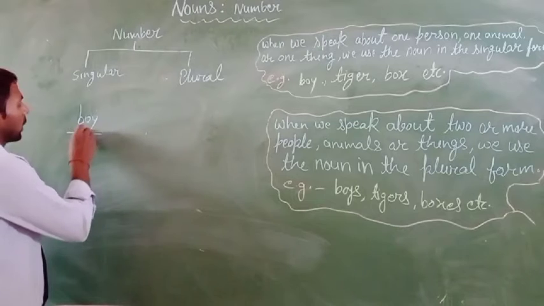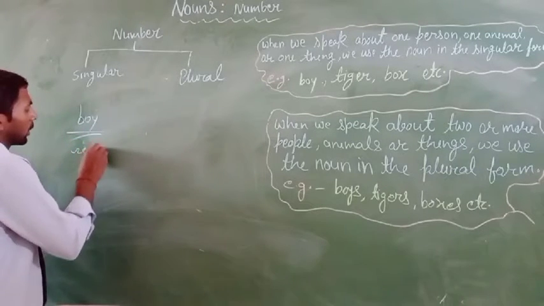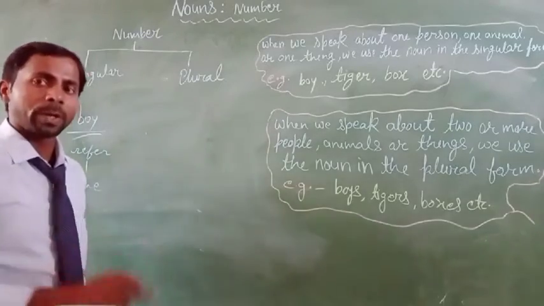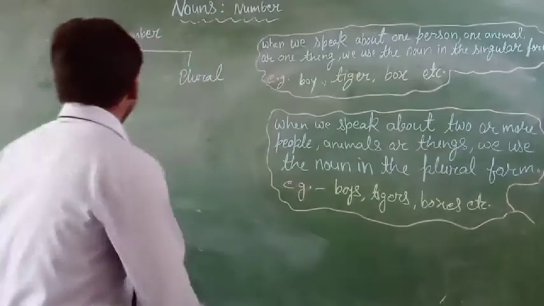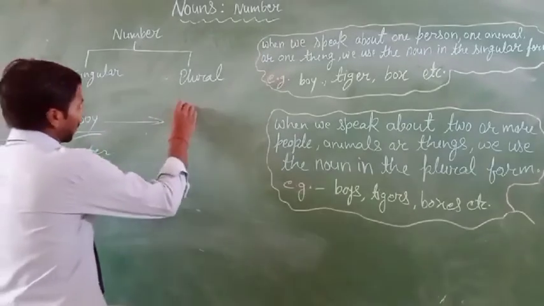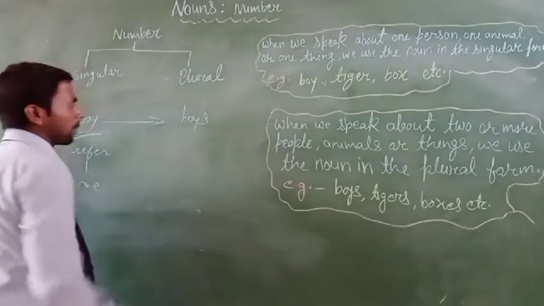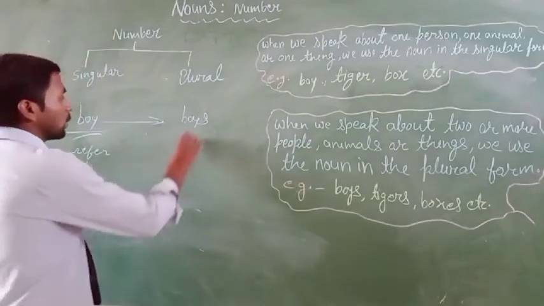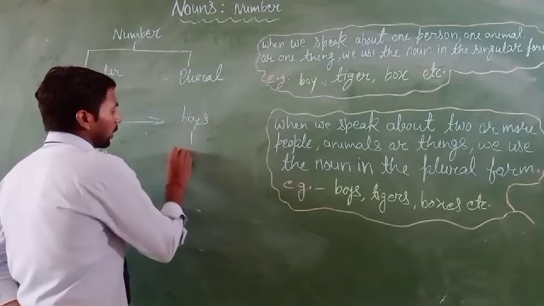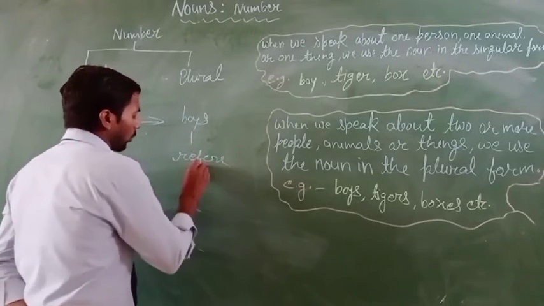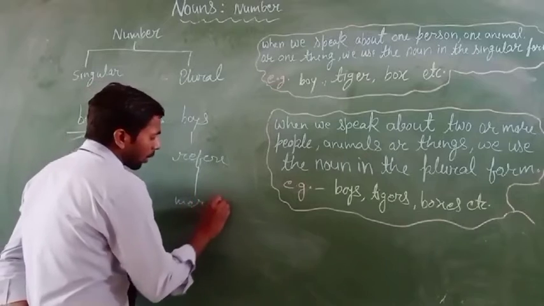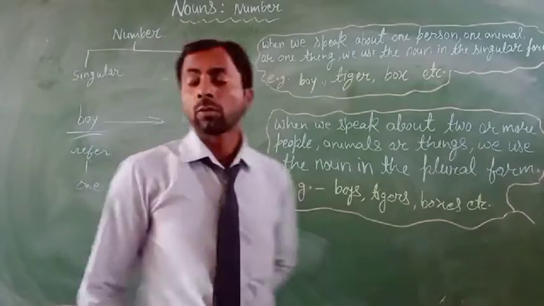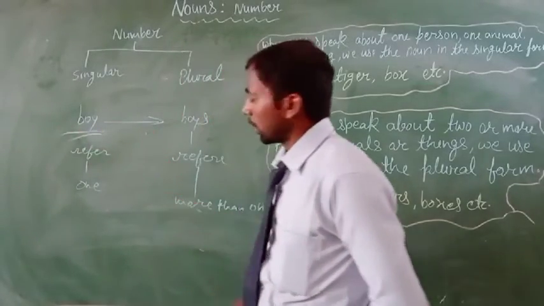This word refers to only one person. And when we use this word in plural form, it will be boys. And the word boys refers to more than one person.